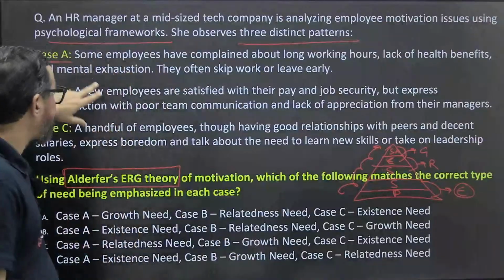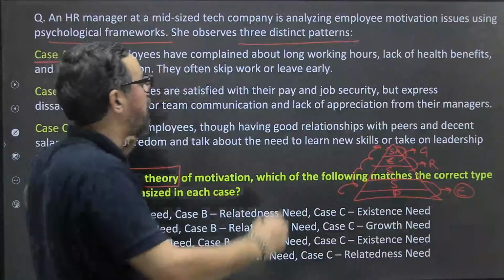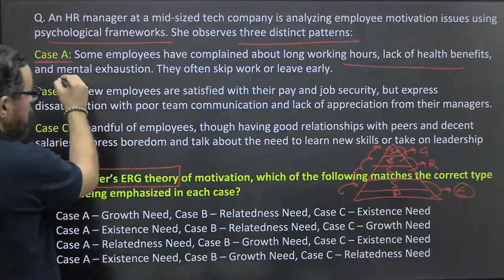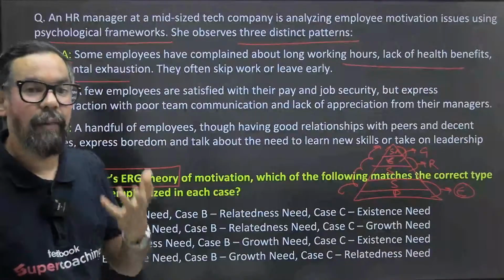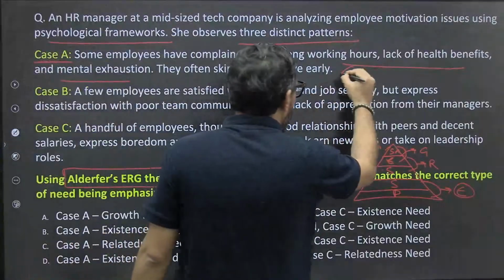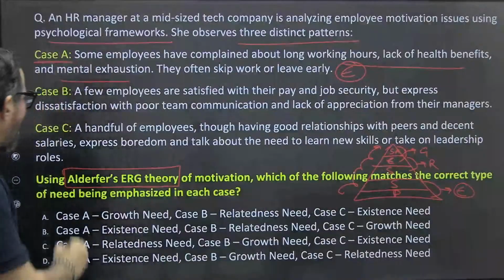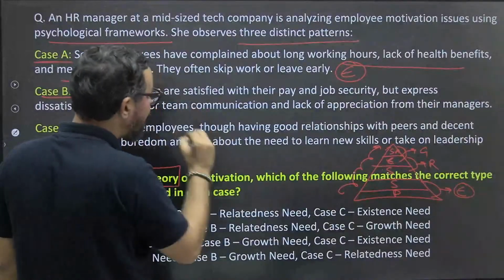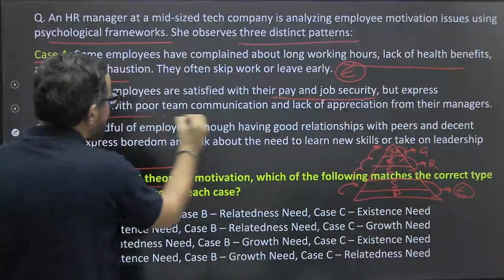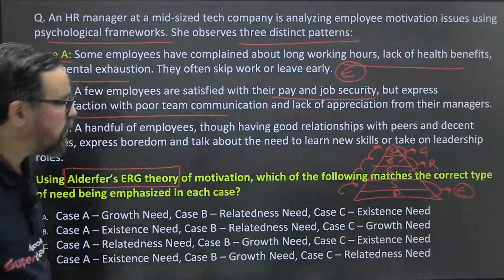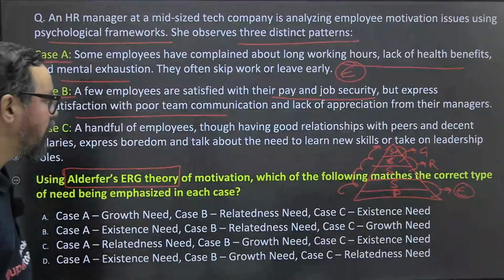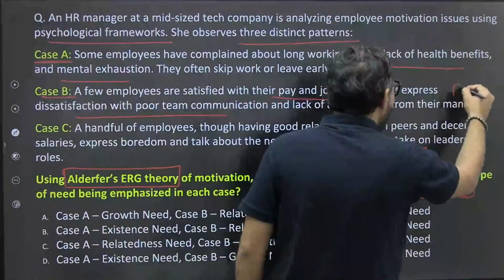Now here, some employees have complained about long working hours, lack of health benefits and mental exhaustion. They skip work or leave. So where do these people come under? These people come under existence. Okay, they come under the first stage itself, existence. The second one: a few employees are satisfied with their pay and job security but express dissatisfaction with proper team communication and lack of appreciation from their managers. So we can put these under relatedness.